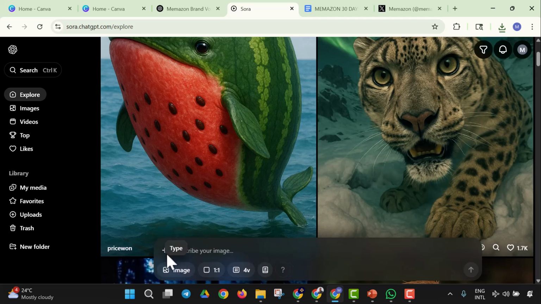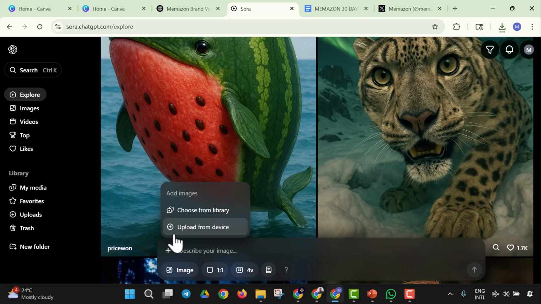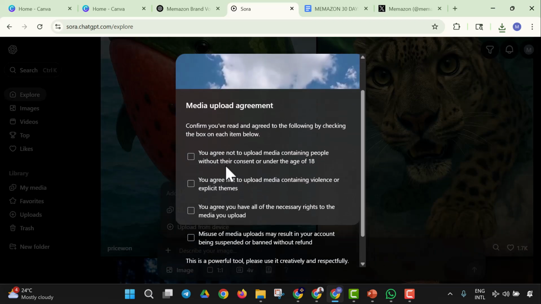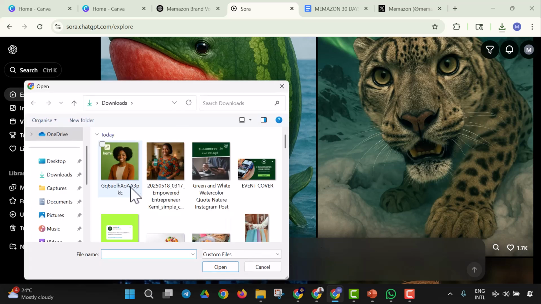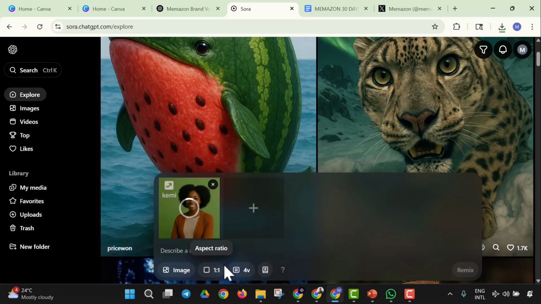Yes, I'm going to make sure the image, then I'm going to bring in an image. This time around the prompt will be different, so I'm going to bring in an image. Then I'm going to agree to everything right here. I'm going to agree, then I'm going to accept. Then here we have Kemi, so I'm going to come here, and now I'm going to redescribe this image.